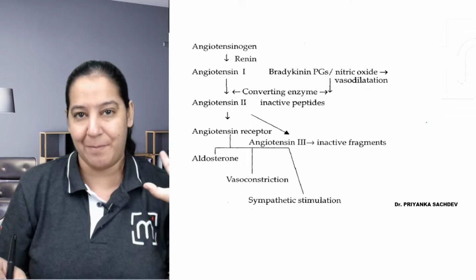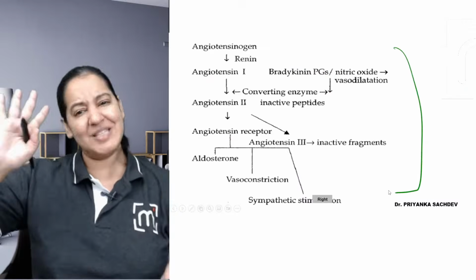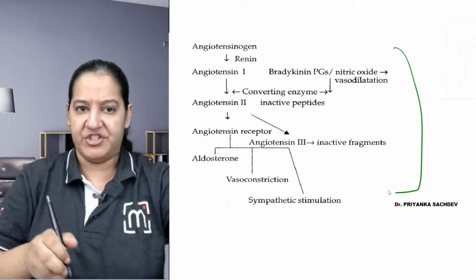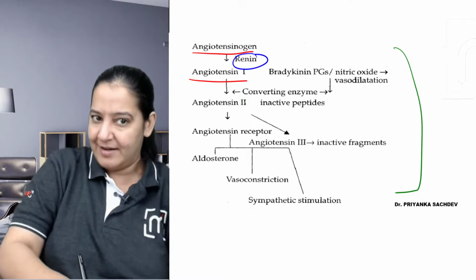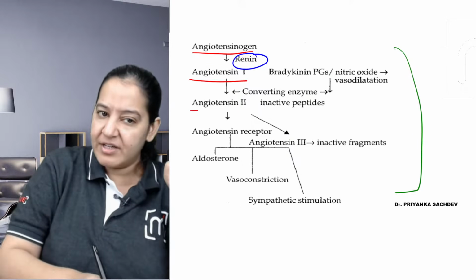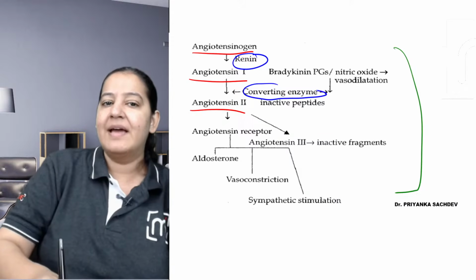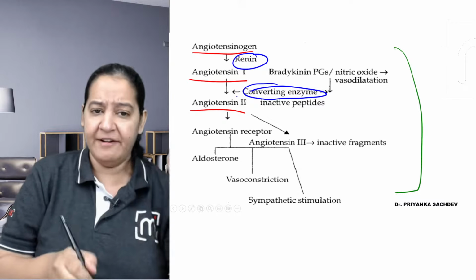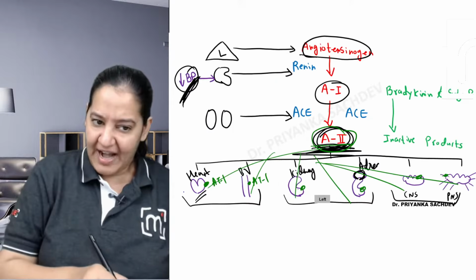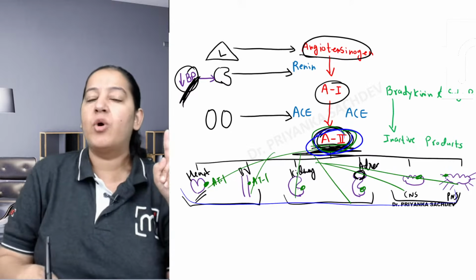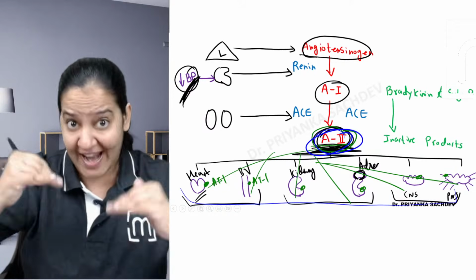So the same story is written in front of you. This diagram is from KD Tripathi book. I tried to simplify this diagram like this, so the same information is given. You can read if you wish. Angiotensinogen gets converted to angiotensin 1 with the help of renin. Then angiotensin 1 gets converted to angiotensin 2 with the help of another enzyme known as ACE, angiotensin converting enzyme. And finally, it is acting on its receptors. After acting on the 6 organs, this angiotensin 2 converts into angiotensin 3 and 4, which are inactive forms and excreted out of the body.